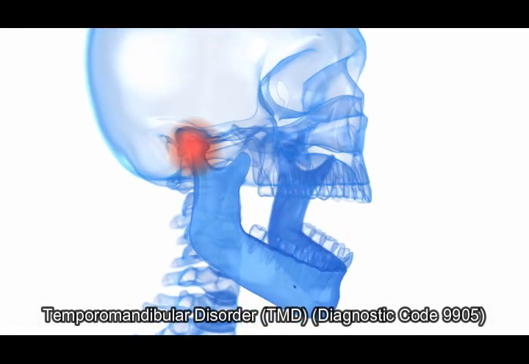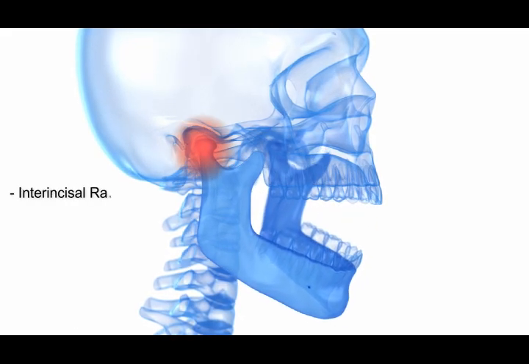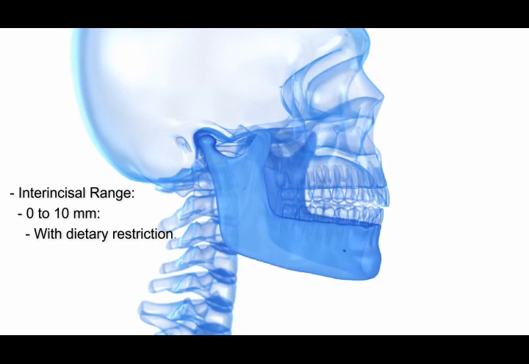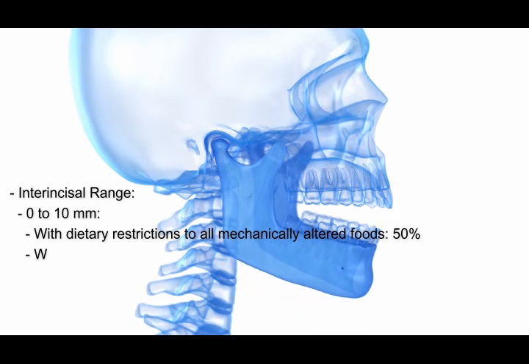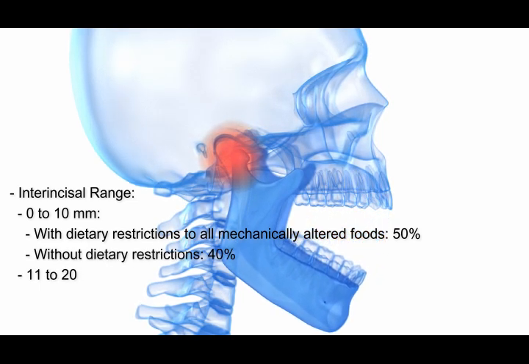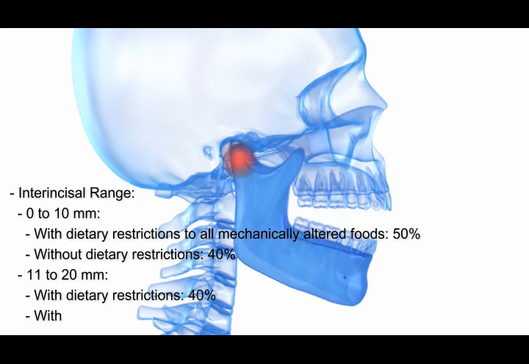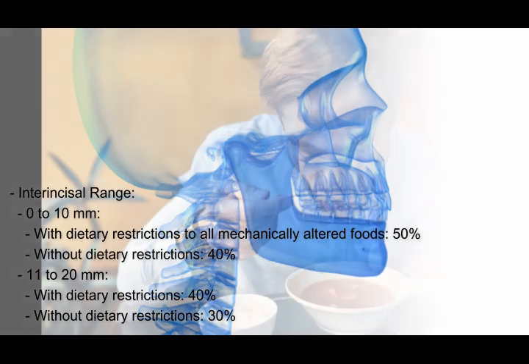Temporomandibular disorder, TMD, diagnostic code 9905. Interincisal range 0 to 10 millimeters. With dietary restrictions to all mechanically altered foods, 50%. Without dietary restrictions, 40%. 11 to 20 millimeters. With dietary restrictions, 40%. Without dietary restrictions, 30%.